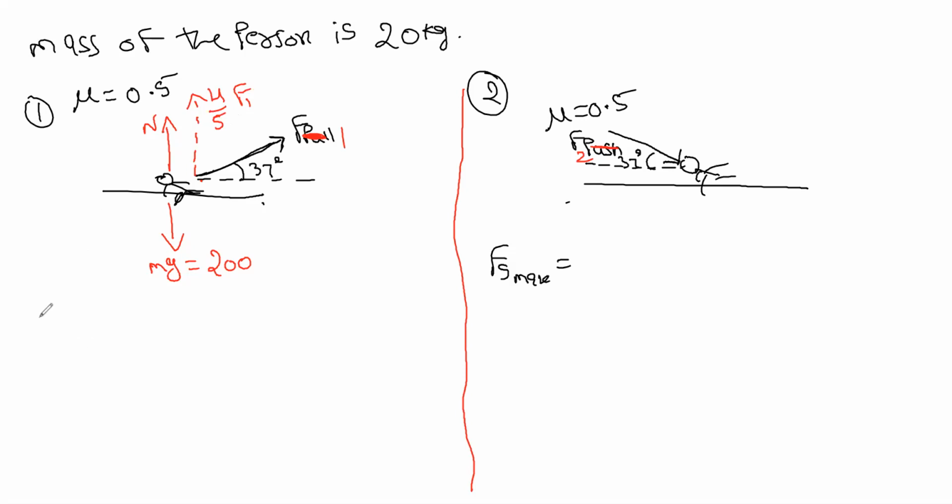Now if you calculate what is this mu, that is, Fs max is equal to mu into n. So first calculate the n from here. I'll just write the equation, then we can calculate. So n is 4/5 F1 plus 200. Why plus? Why plus 200? Because it'll be negative, right? No, it'll be negative.